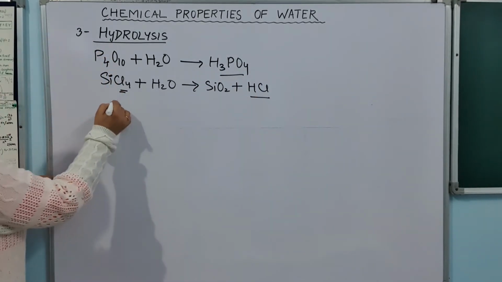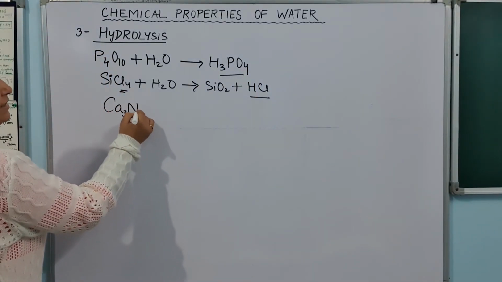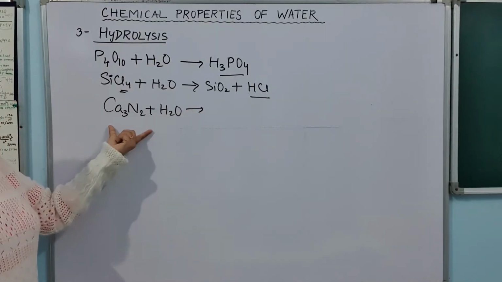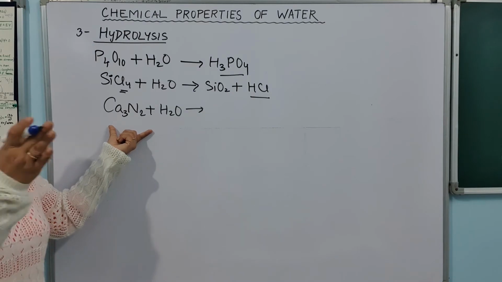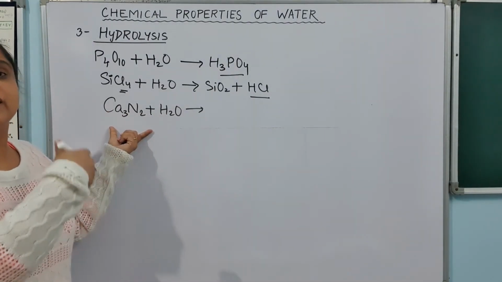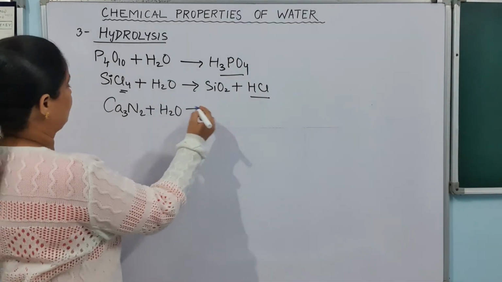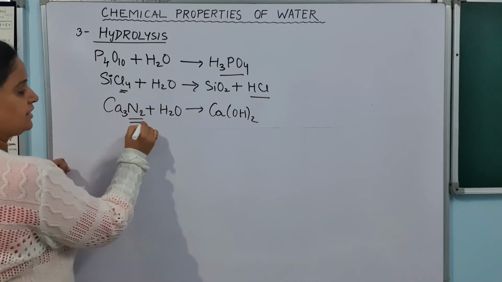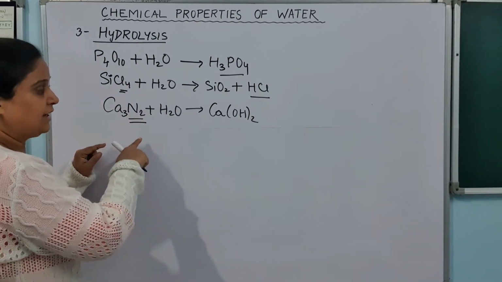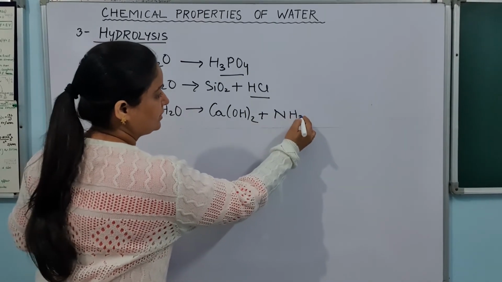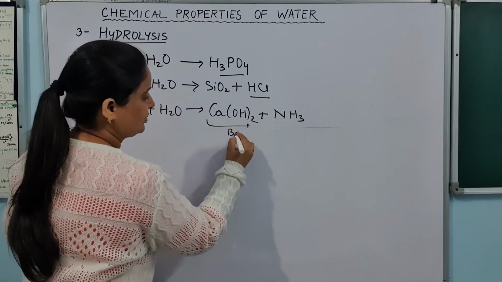Another example is calcium nitride, Ca3N2. If we hydrolyze it, what will happen? This calcium nitride will break down in the presence of water to give hydroxide, and ammonia will be released. So what will happen here? Calcium hydroxide. Because we are taking the nitride, it is one of the very good methods to prepare ammonia, and ammonia will be released. So this is a base.